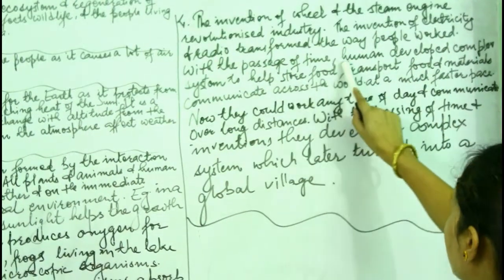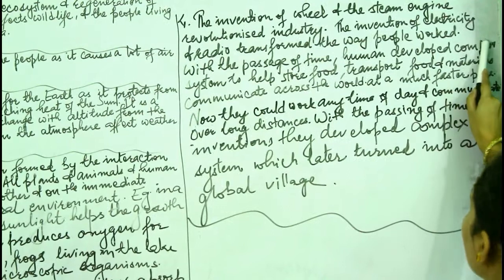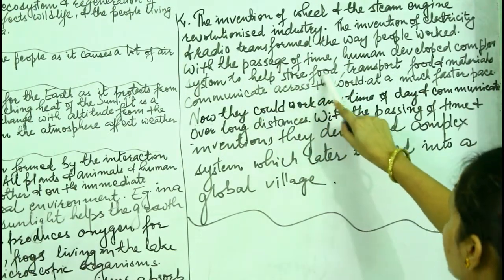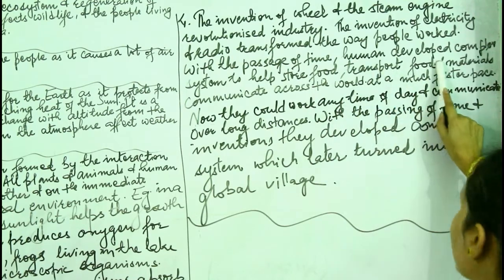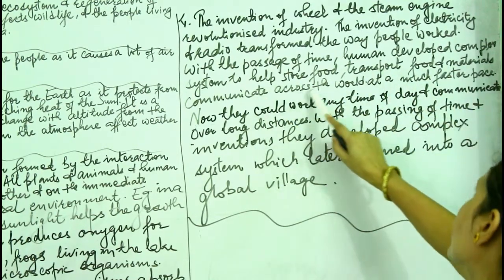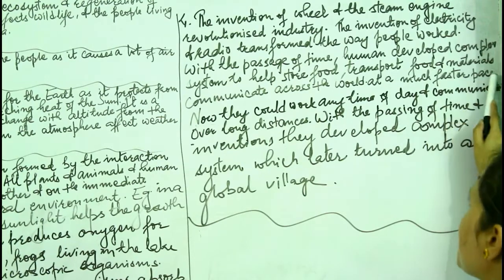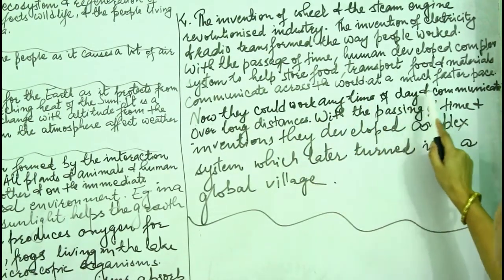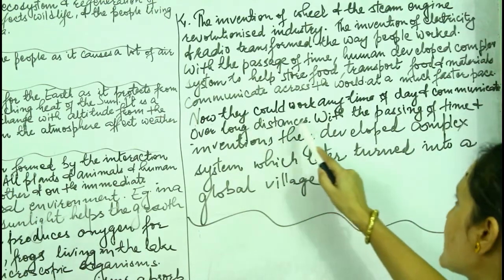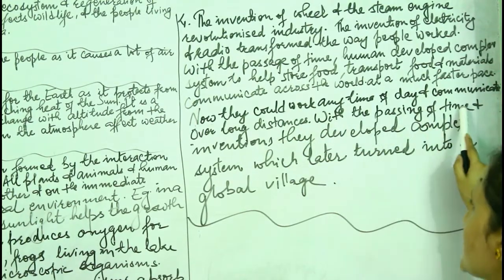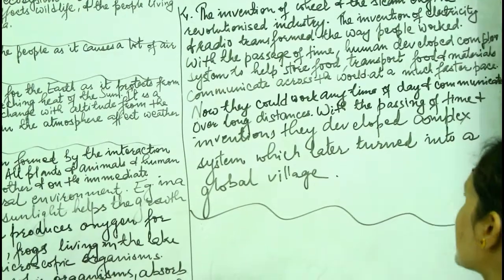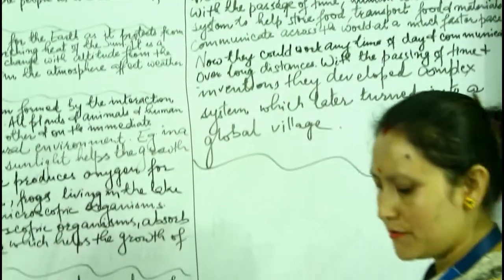With the passage of time, humans developed complex systems to help store food, transport food and materials, and communicate across the world at a much faster pace. Now they could work any time of day and communicate over long distances. With the passing of time and invention, they developed complex systems which later turned into a global village.